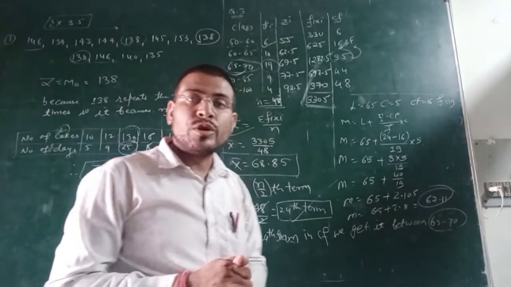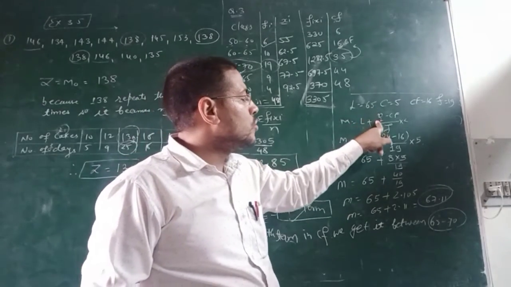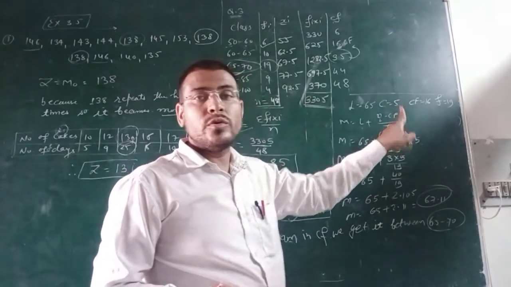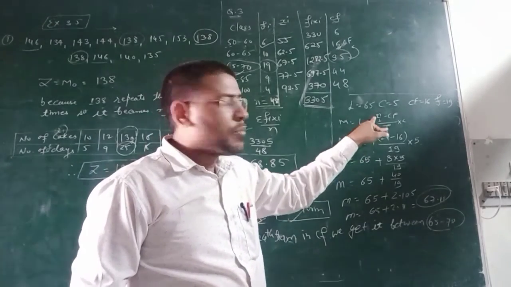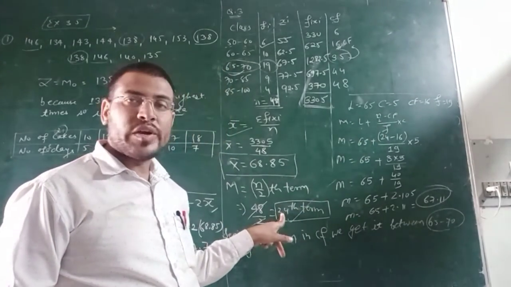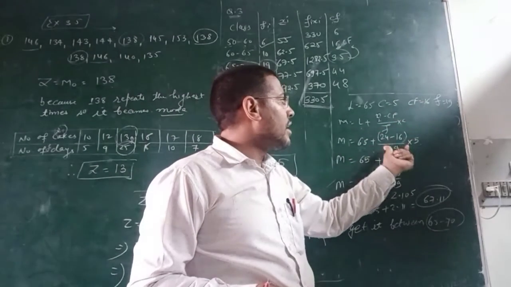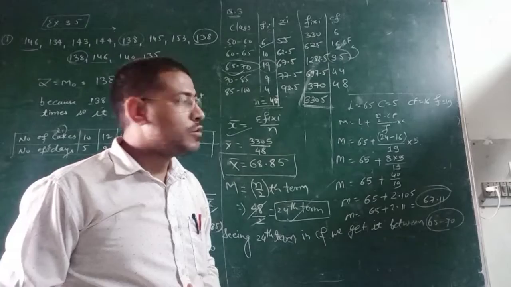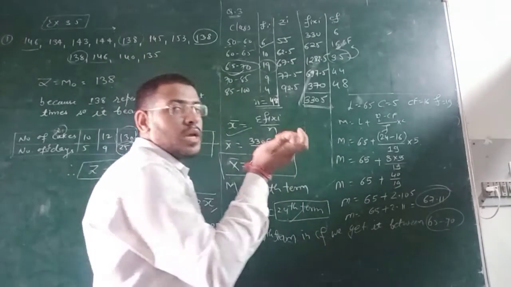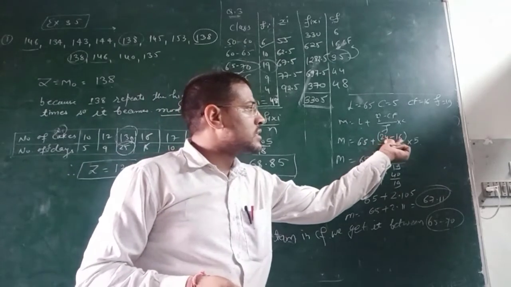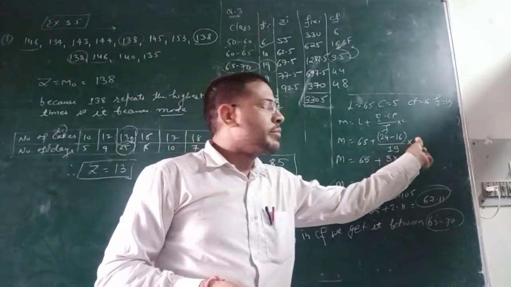Now it's time to put the formula of median. M is equal to L plus (n upon 2 minus CF) upon F into C. So M is not there but L is there, 65. n upon 2 we have calculated earlier on, that is 24, minus CF. CF is there, that is 16, and divide by F, that stands for 19, into C. C is there, that is 5. So what is to be done right now? Here you can see 24 minus 16, getting the difference between both of them, we will see 8. Now 8 is in multiplication with 5.